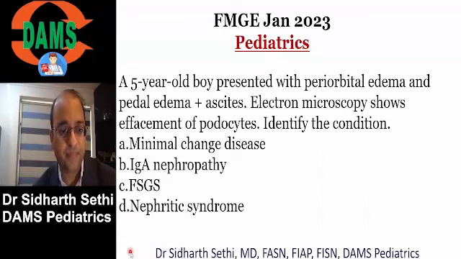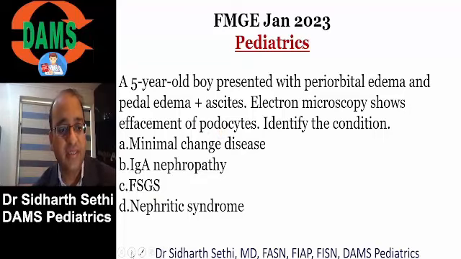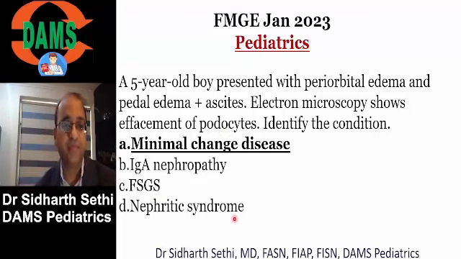Okay. Now there was a child with edema and ascites, and the child had effacement of podocytes. So remember, in the kidney, flattening of the foot processes of podocytes is seen in nephrotic syndrome. Okay, so there is proteinuria, hypoalbuminemia, hyperlipidemia in nephrotic syndrome.